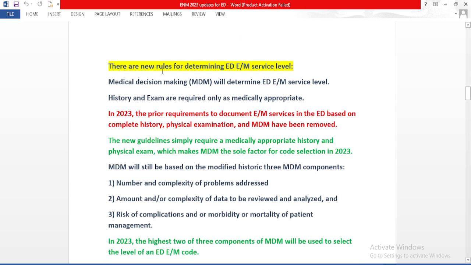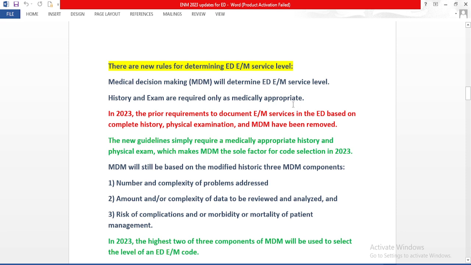Here we have a few rules in order to determine the ED E&M service level. First, medical decision making will determine the ED E&M service level. In 2023, based on medical decision making we will determine the ED E&M service level. Second, history and exam are required only as medically appropriate.